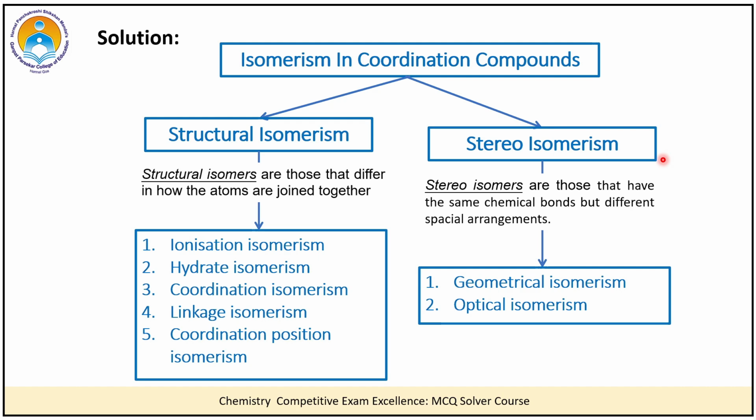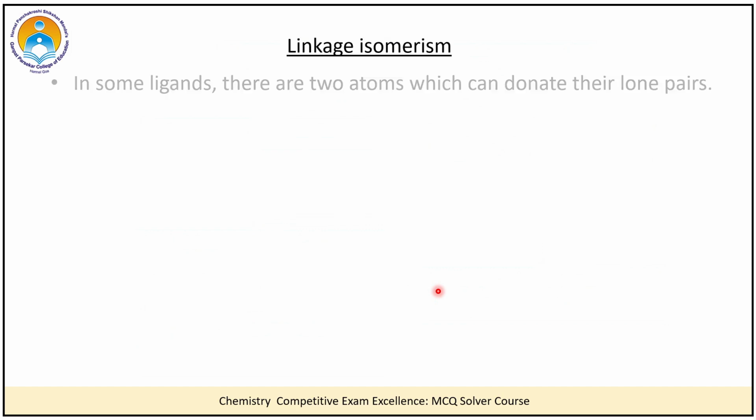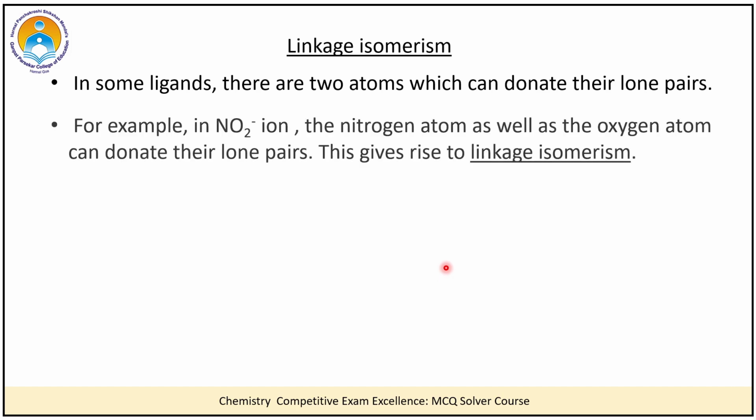Now since in this particular question we are talking about linkage isomerism, let us go into further detail of linkage isomerism. Students, you will come across some ligands in which there is more than one donor atom. For example, if we consider this NO2 minus ligand, in this particular ligand, this nitrogen has a lone pair of electrons and this oxygen also has a lone pair of electrons. So what can happen is the linkage can happen through this nitrogen, or it can also happen through this oxygen.